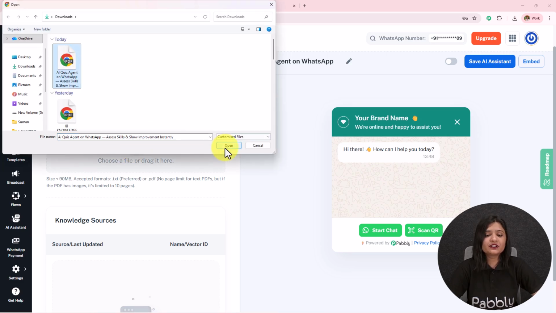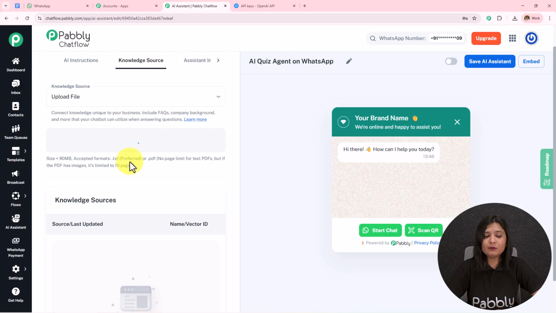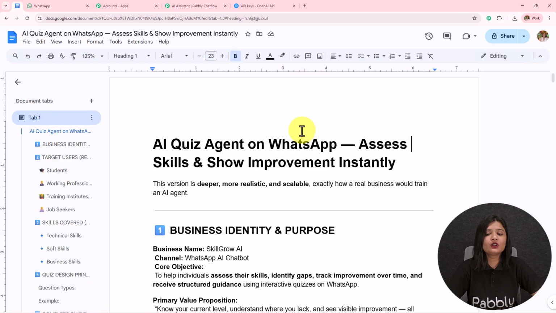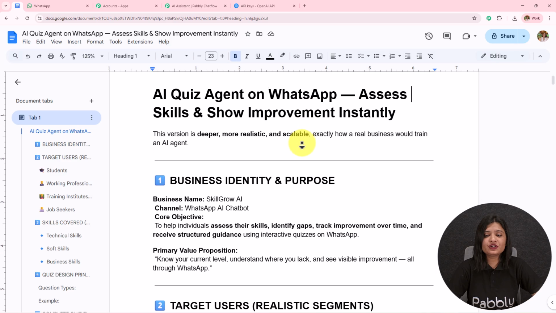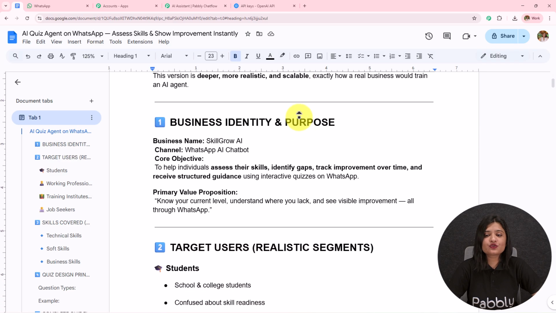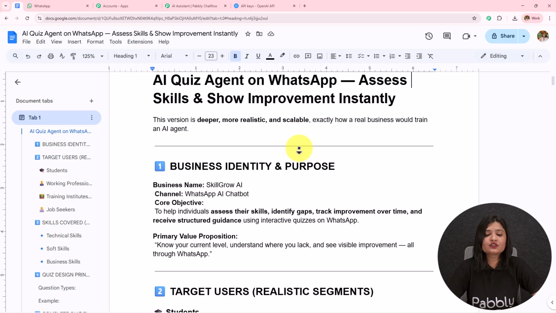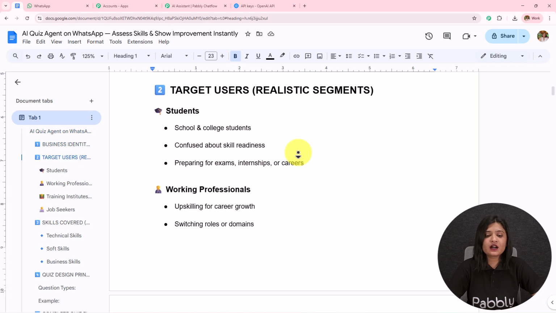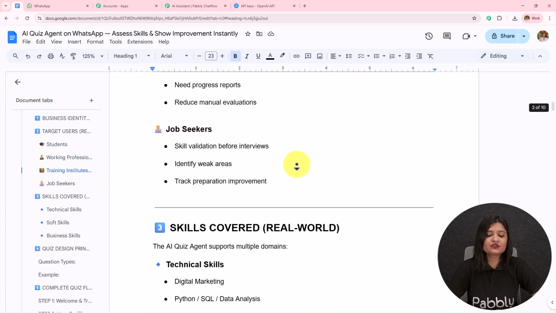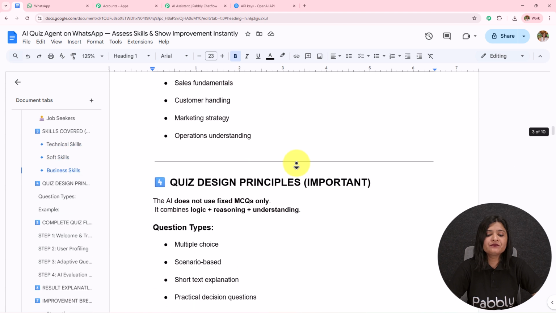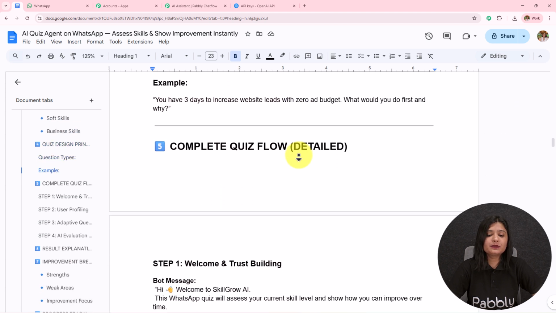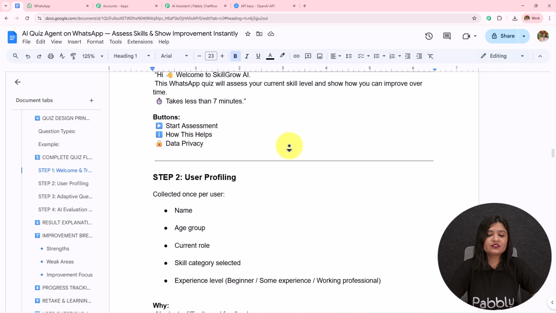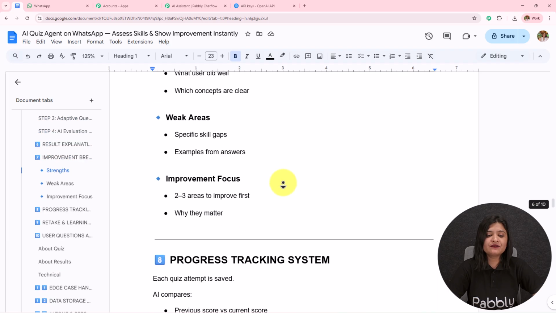I have already downloaded the knowledge base which I'm going to upload, and now I'm going to open the knowledge base. So this is the knowledge base which I've created. AI quest agent on WhatsApp, access skill or show improvement instantly. So business identity and purpose, target users. Then we have the rest of the details like skill covered, then the quest design principle, complete quest flow, then we have the user profiling, then we have the rest of the details.